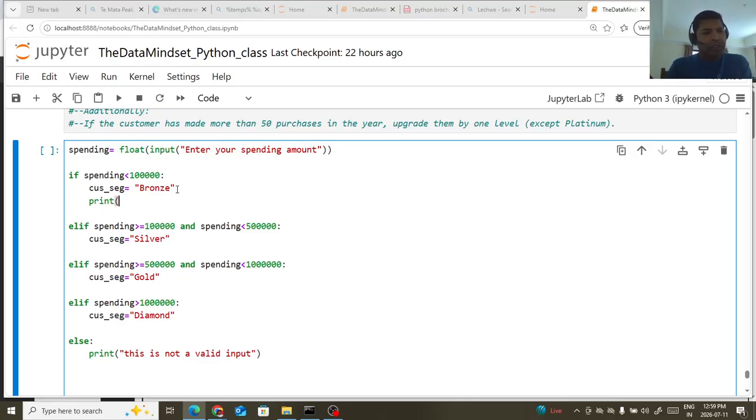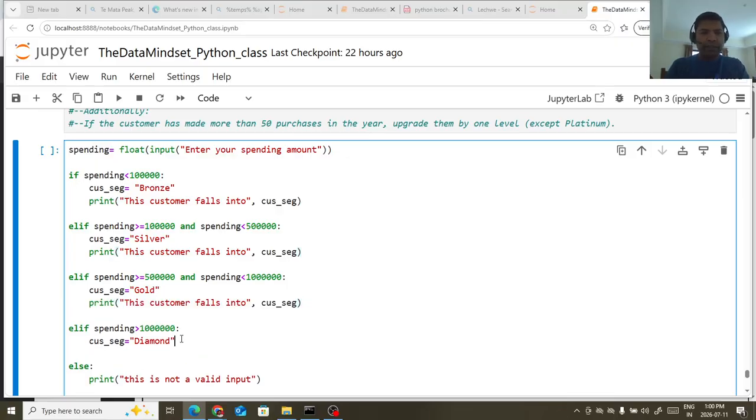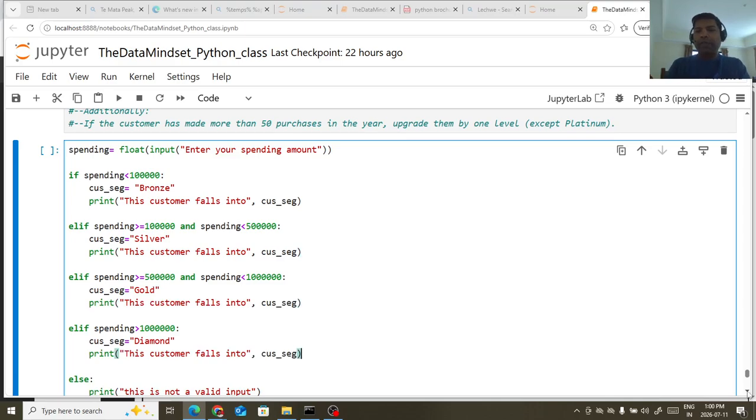I'm going to add one more line. You can reduce this, but again I'm just going to make one more line over here: this customer falls into. Now I'm just going to add this print statement to every condition. Okay, let me do it. All right, so now let me execute this piece of the code.